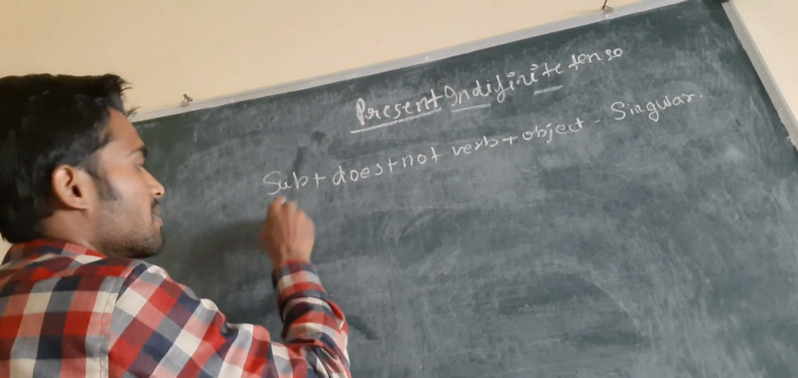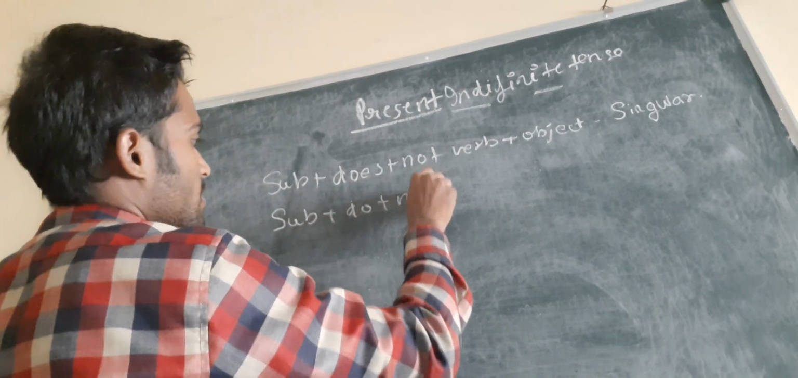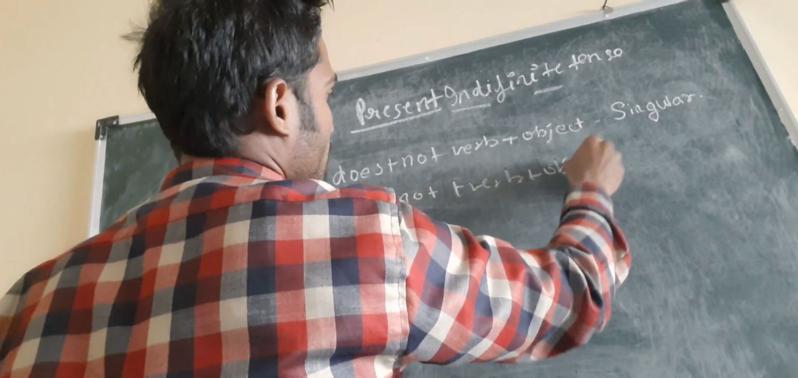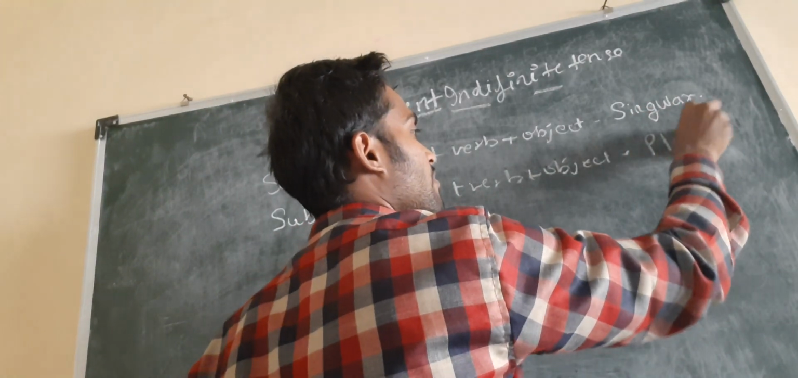Okay, subject plus do plus not plus verb plus object. This is what we can use for the plural.